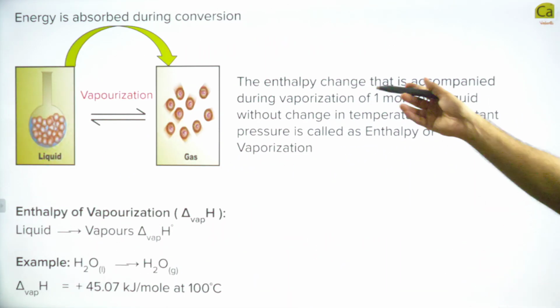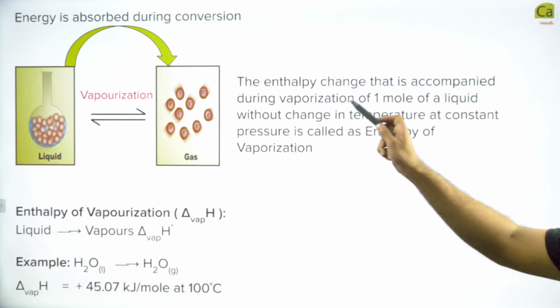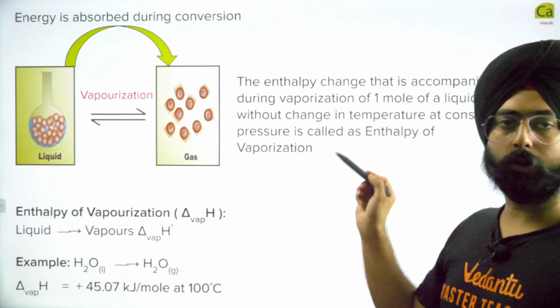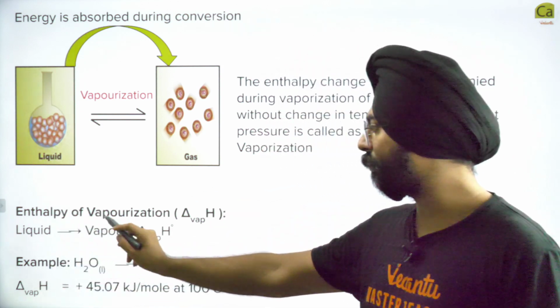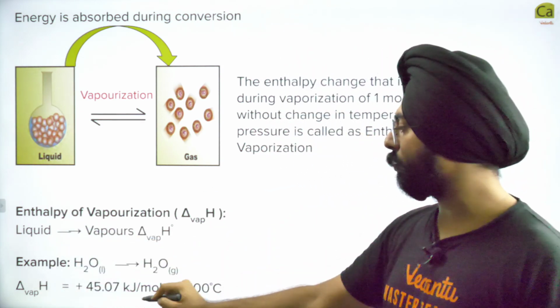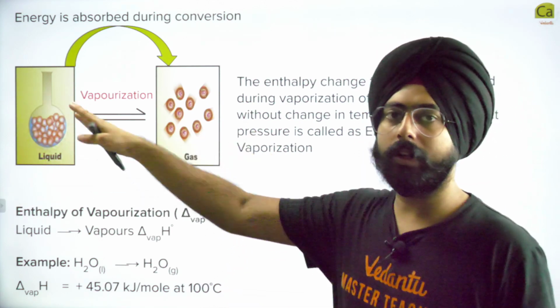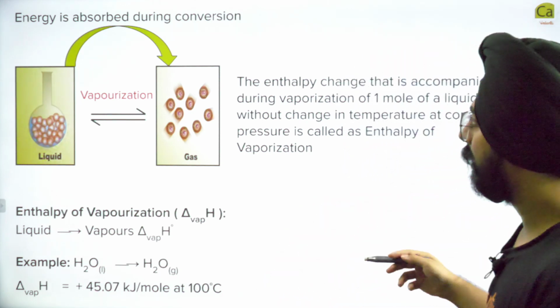A similar example is taken for vaporization as well. Same definition: the enthalpy change that is accompanied during vaporization of 1 mole of a liquid without changing temperature at a constant pressure is called the enthalpy of vaporization. So if water's enthalpy of vaporization is plus 45.07 kilojoules per mole at 100 degrees Celsius, what will be the enthalpy of condensation? Minus 45.07. How difficult was that? Cool.